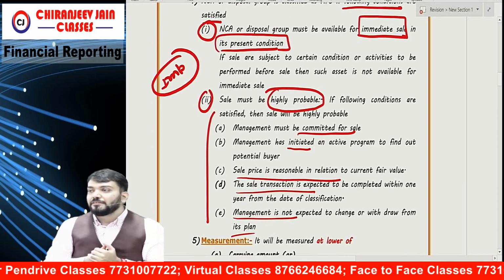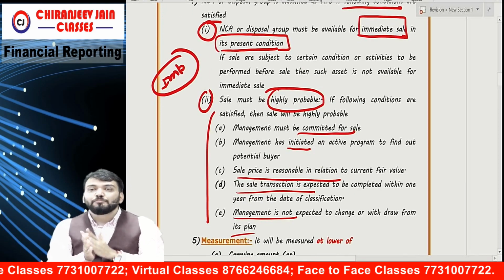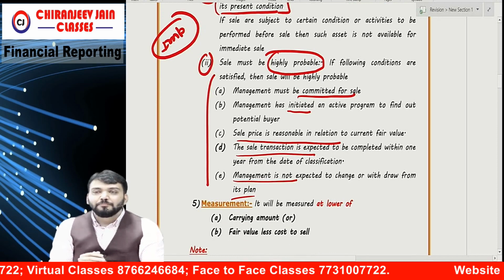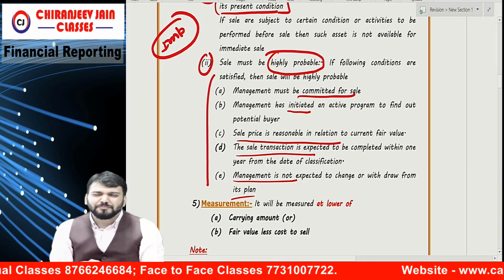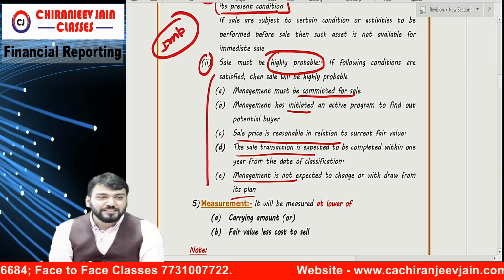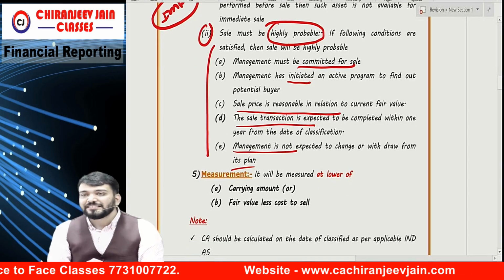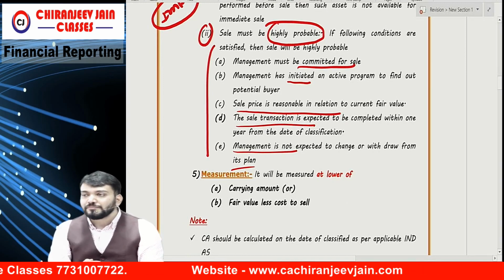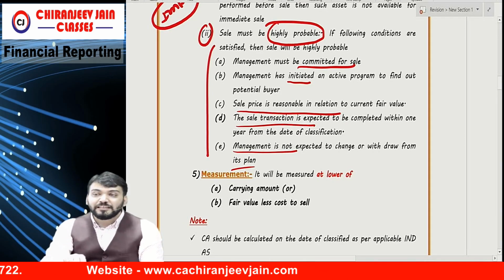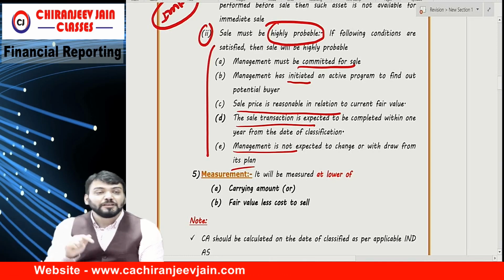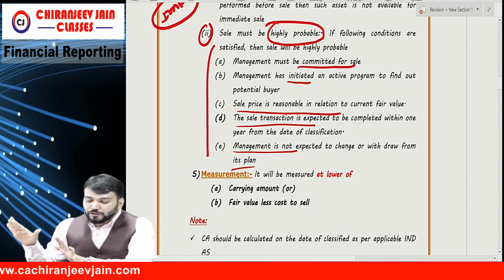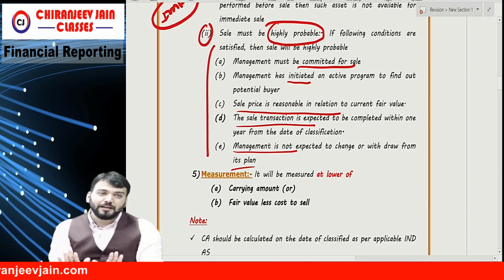Can you repeat with me? Because you need to write down as it is. Point number A is what? Management must be committed for sale. Management has initiated an active program to find out potential customer. Sale price is reasonable in relation to current fair value. The sale transaction is expected to be completed within 12 months from the date of classification. Last, management is not expected to withdraw from its plan.